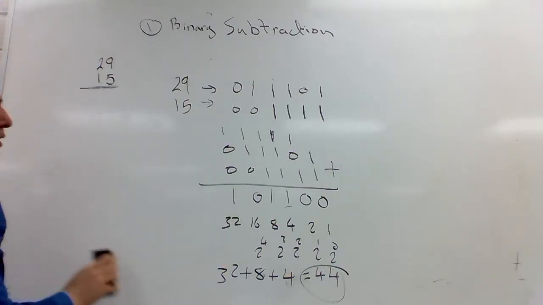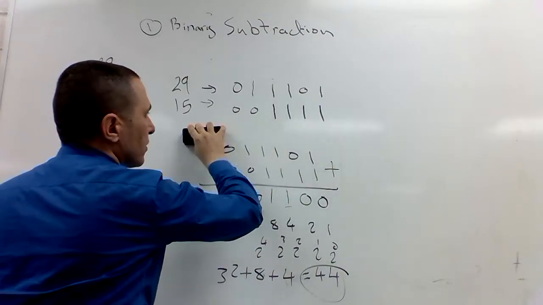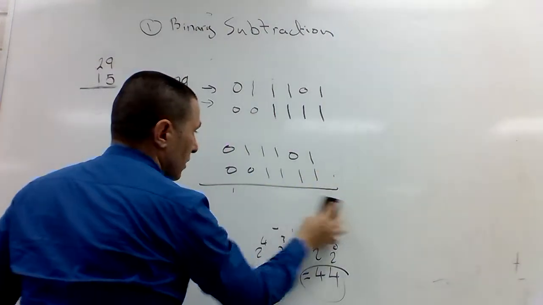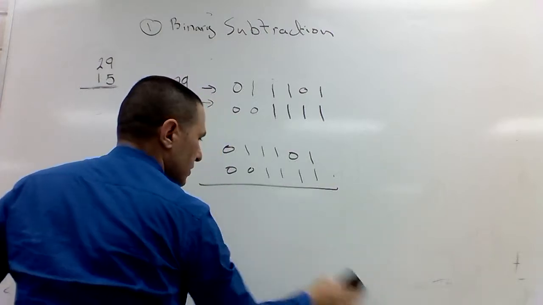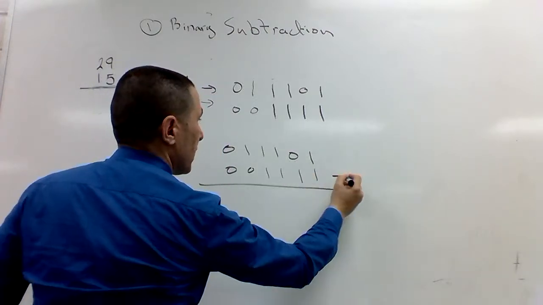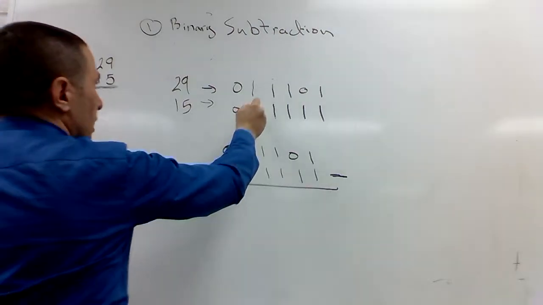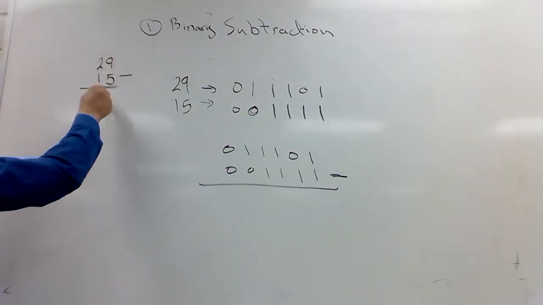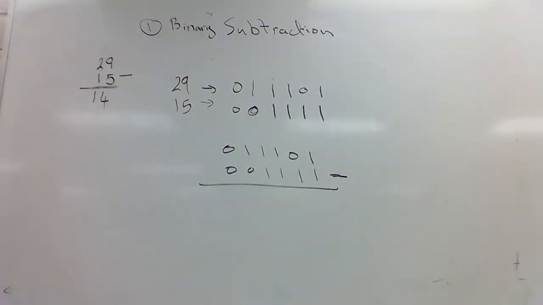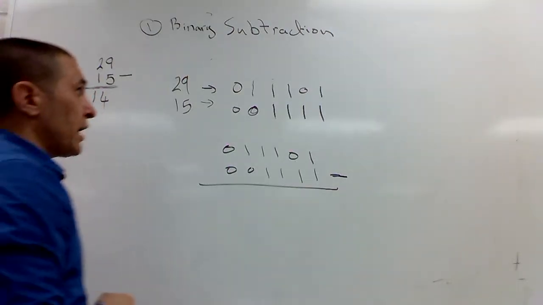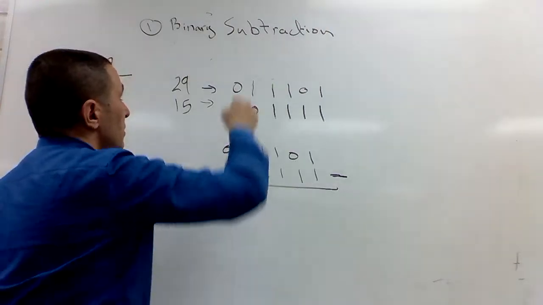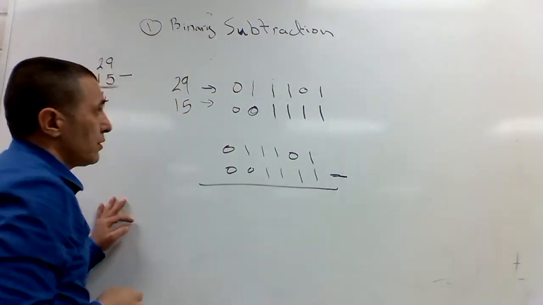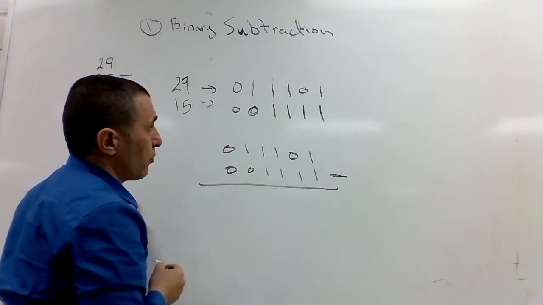I wanted a case where we have to borrow, and that's what I wanted. Binary subtraction, same numbers: 29 minus 15 should give me 14. In binary subtraction we have two ways. Let's do the subtraction first, and then we convert it to the other way, which is addition.